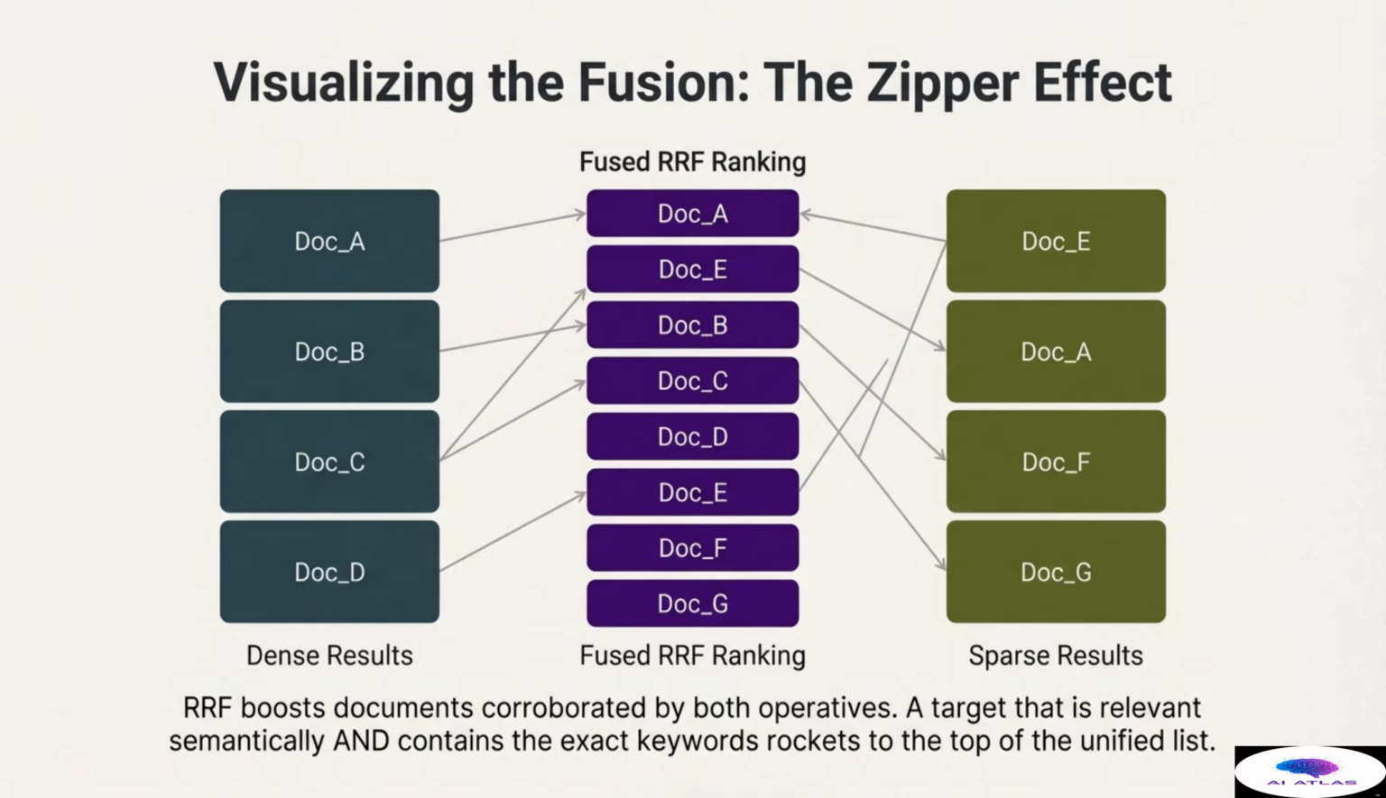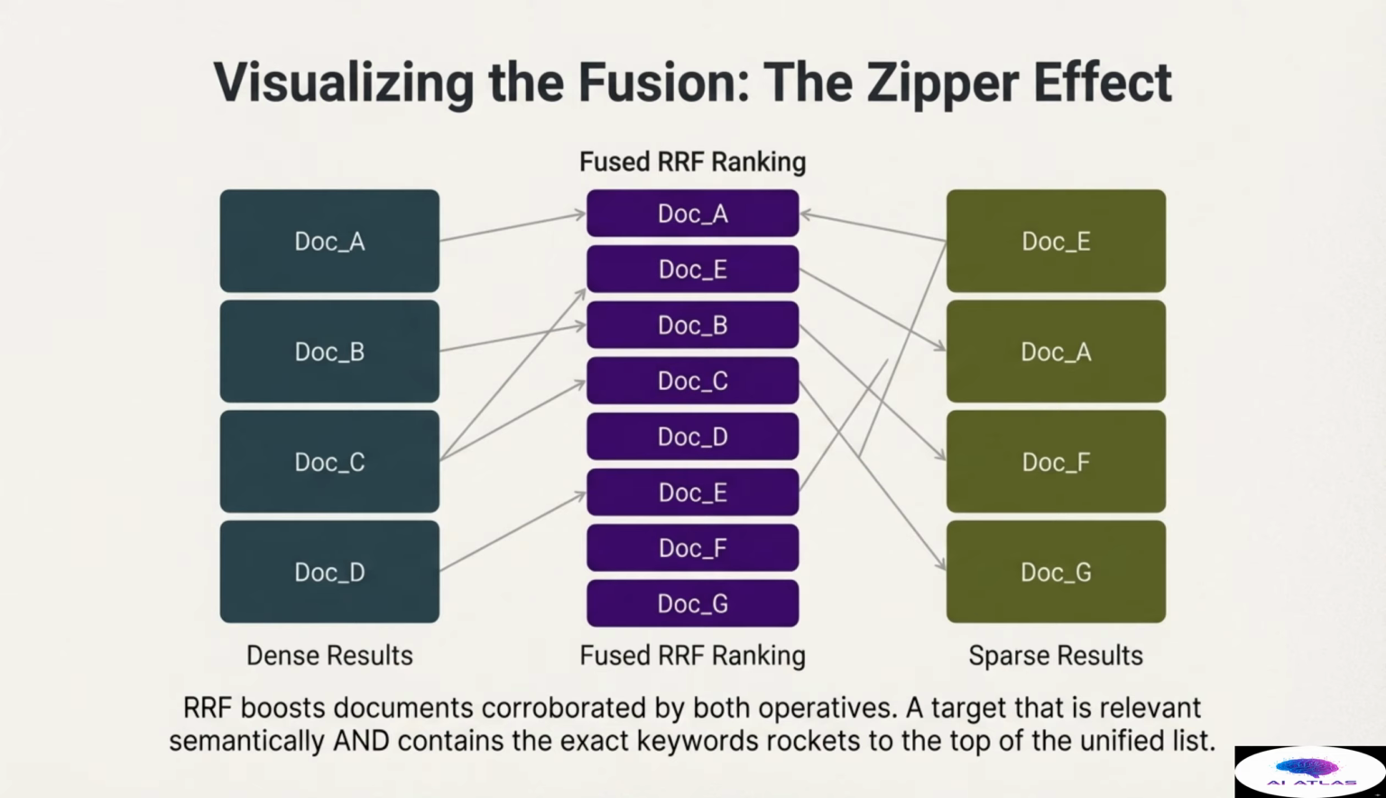Notice how documents that appear high on both lists, such as document A, are propelled to the very top of the unified ranking. Similarly, document E, which was ranked 4th by the Ghost but 1st by the archivist, jumps significantly in the fused list. Conversely, documents found exclusively by only one operative, like document D or document G, are relegated lower in the final ranking.